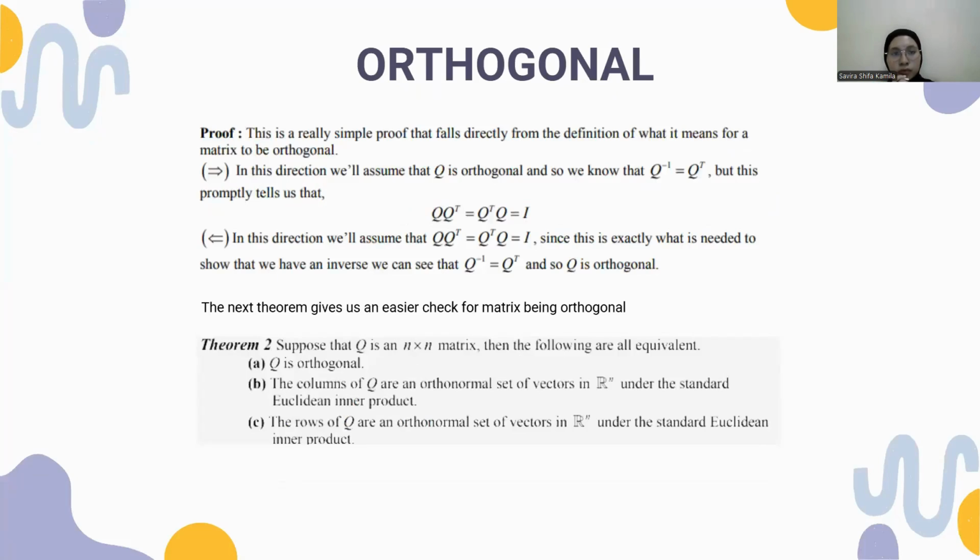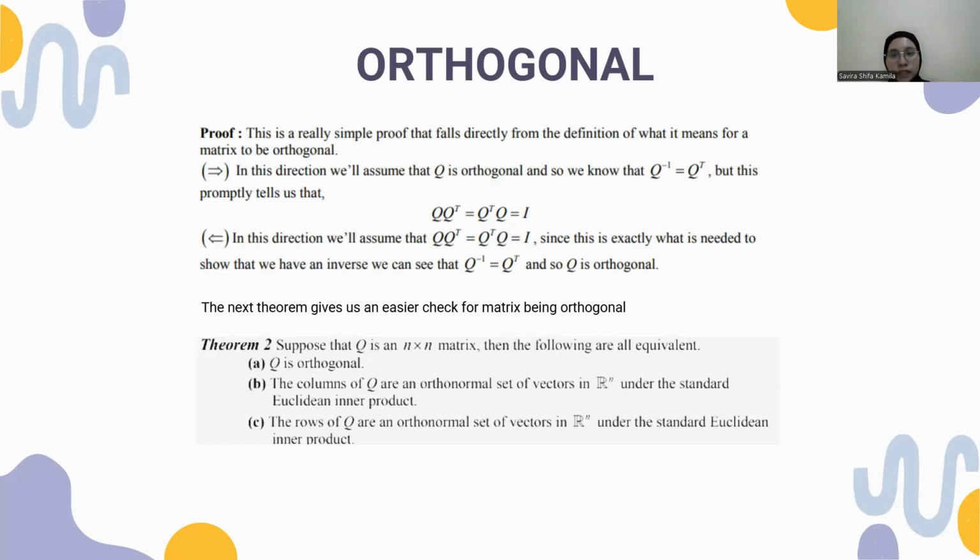We will prove theorem 1. First, we assume that Q is orthogonal, and so we know that Q inverse equals Q transpose, but this promptly tells us that Q Q transpose equals Q transpose Q equals E. In the other direction, we assume that Q Q transpose equals Q transpose Q equals E, since this is exactly what is needed so that we have an inverse.